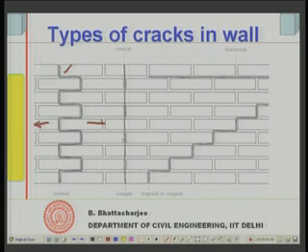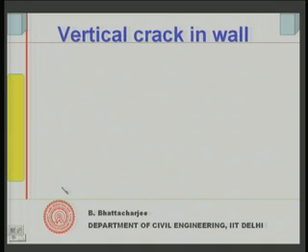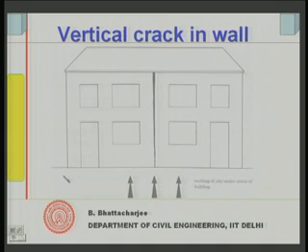A vertical crack can also come, but such vertical cracks can even pass through the brick. These are vertical cracks: this is tooth, and this is a straight vertical crack. It has also passed through the brick as well; in some cases it can happen. Horizontal cracks usually go through the mortar joints, and diagonal cracks will pass like steps. So, these are the types of cracks normally visible in brick masonry walls,